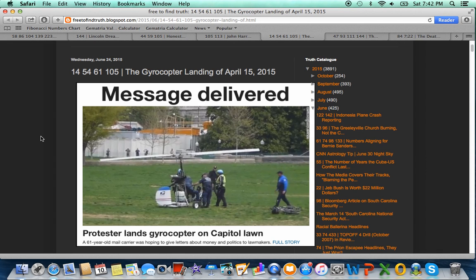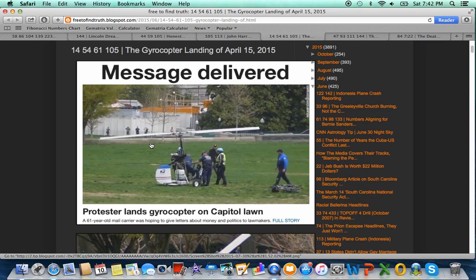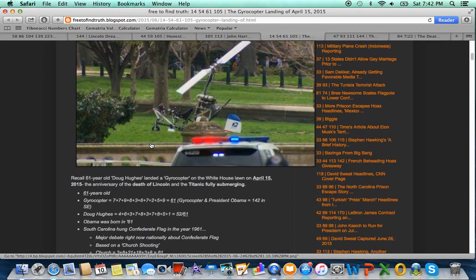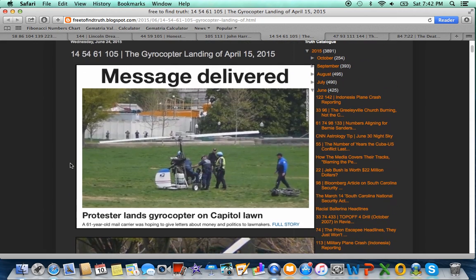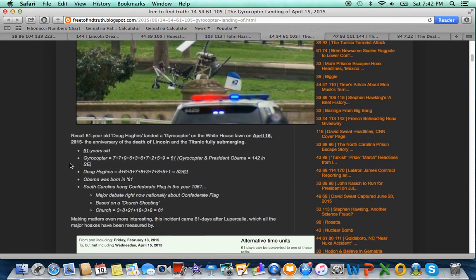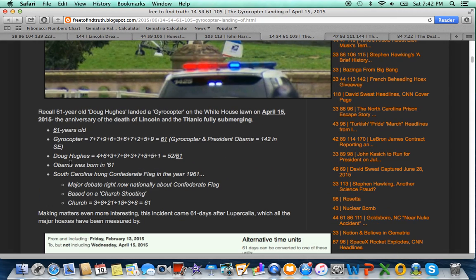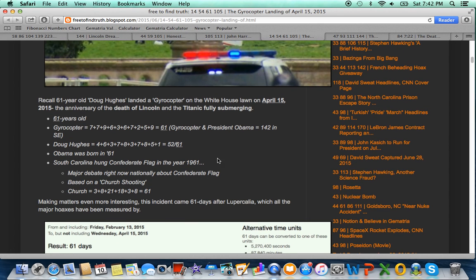In the time of Lincoln, these people operated by the numbers. In the present, they operate by the numbers, and these people will continue to operate by the numbers until they are taken out of power and fully exposed. This year on April 15th, the anniversary date of Lincoln's assassination, we got this story. Message delivered. A 61-year-old man in a gyrocopter named Doug Hughes was bringing a personal letter to the president. Look at all the 61 on this, Truth Seeker. Doug Hughes equals 61. He was 61 years old.